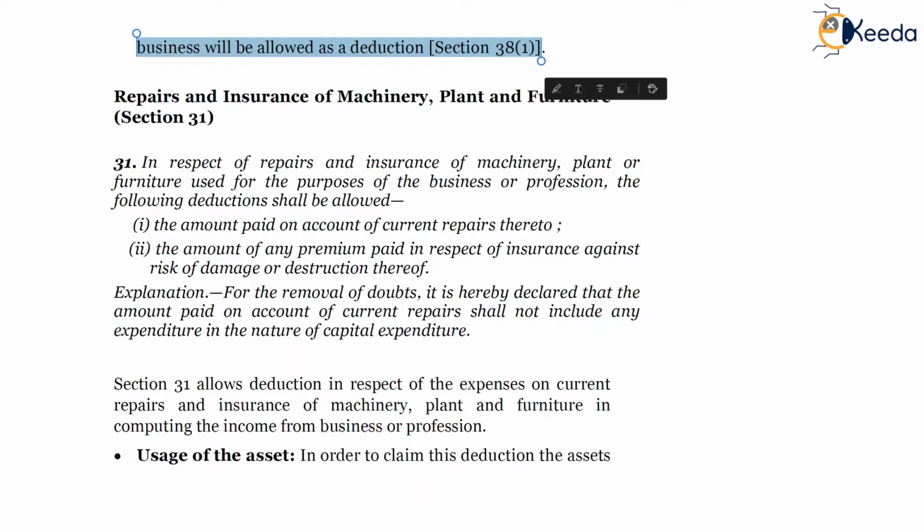So, a property used partly for business, partly for personal purposes, part of the property which is used for business will be allowed as deduction.